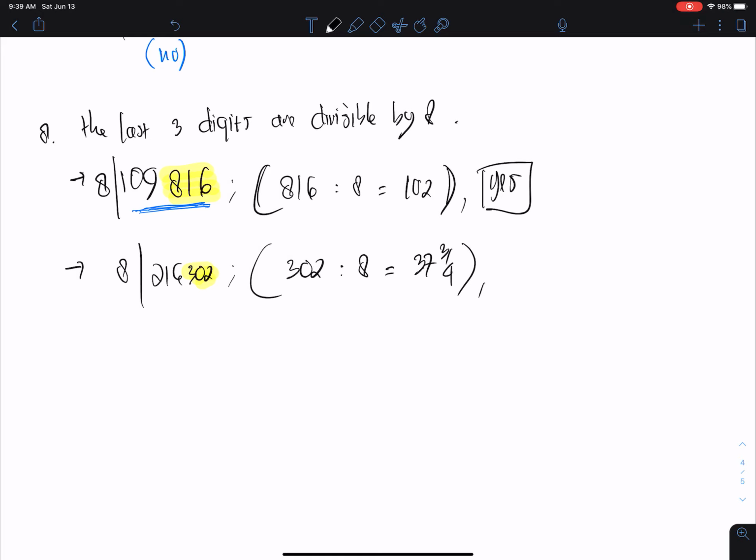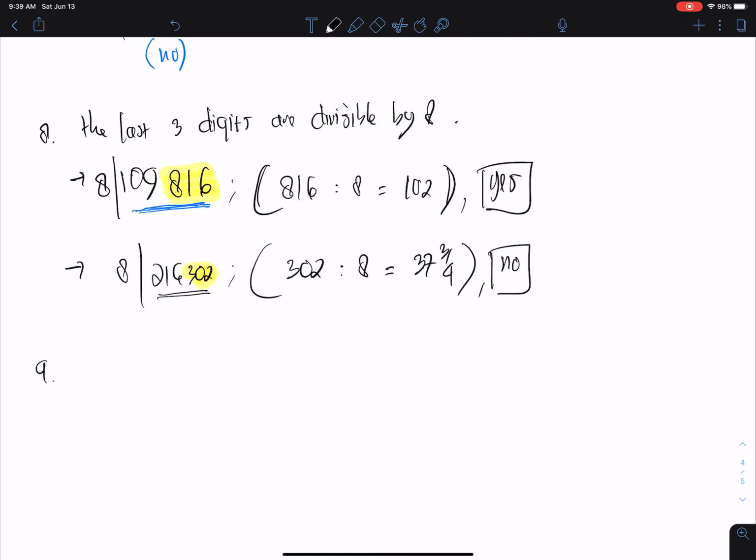So the number 216302 is not divisible by 8, like that. Okay, so that is how to check whether a number is divisible by 8 or not.